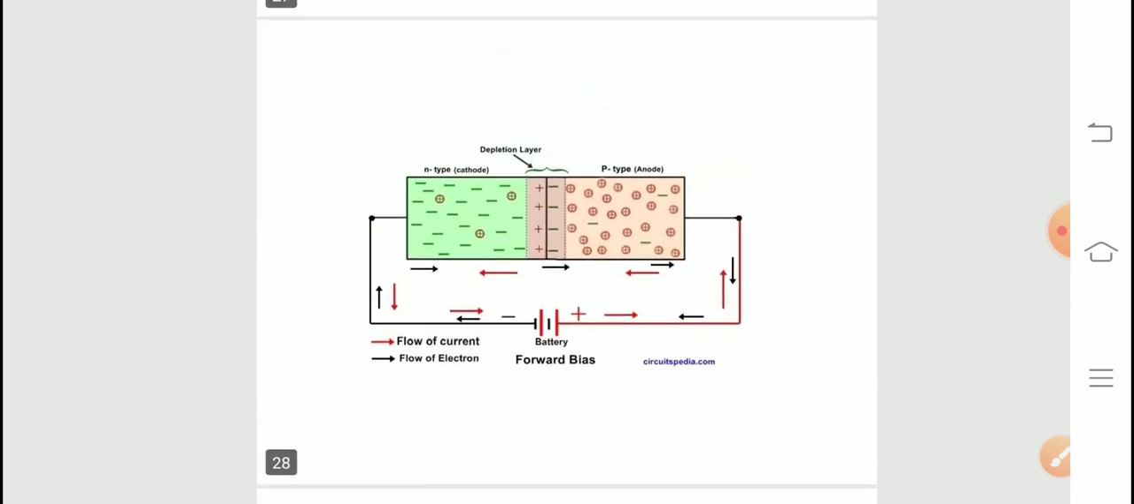But in case of forward bias, when you connect the n-type to the negative terminal of the battery, this negative terminal repels, so the negative charge carriers from the n-type move towards the junction. Similarly, when you connect the positive terminal of the battery to the p-type semiconductor, as they have the same charge, the holes will move towards the junction. So slowly, with increasing voltage, the depletion layer will decrease, and at a particular voltage it will break the junction.